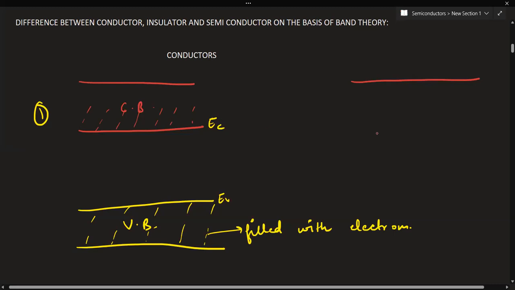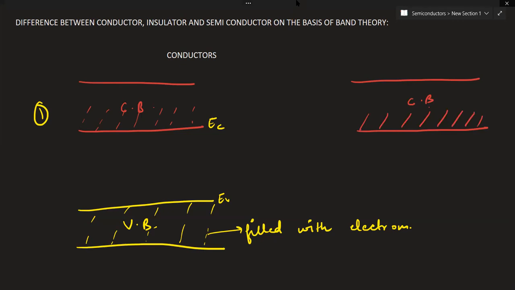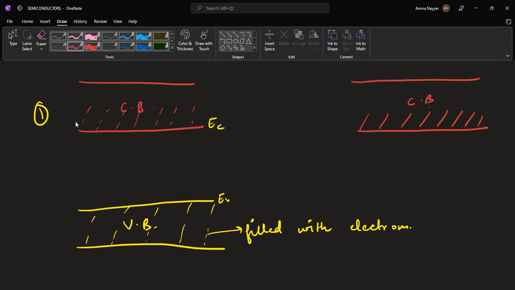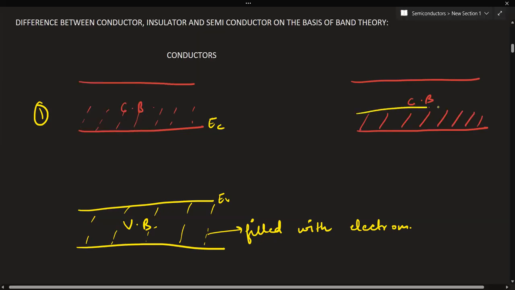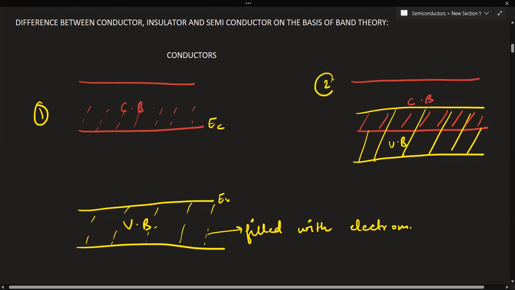If I say this is the conduction band, having electrons, this can get partially overlapped with the valence band. So if you see this arrangement, this is the second possible arrangement, where the conduction and valence band overlap each other. So this will be EV, this will be EC.